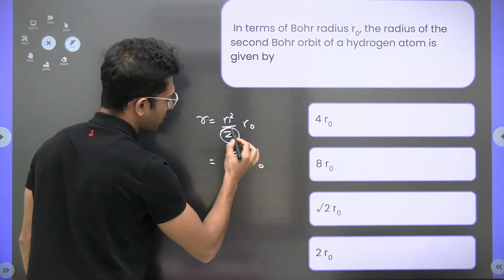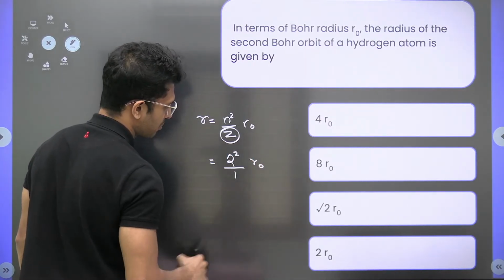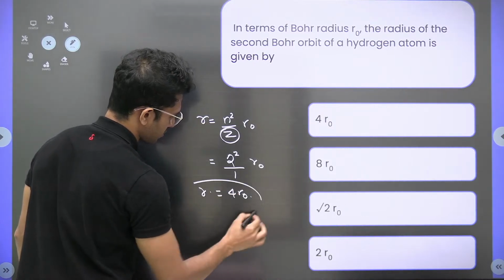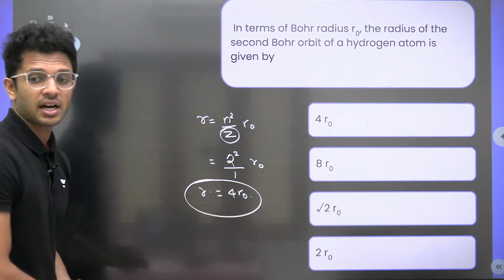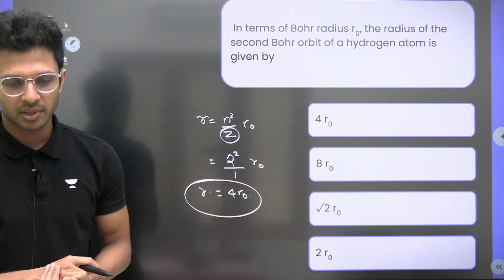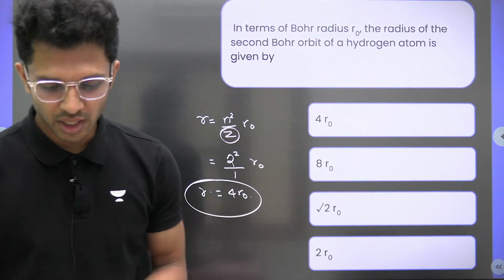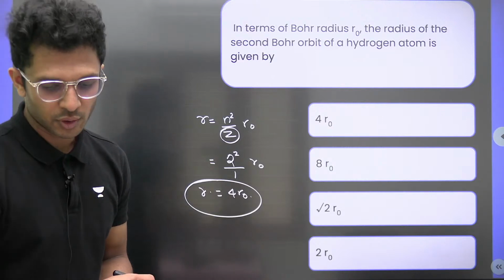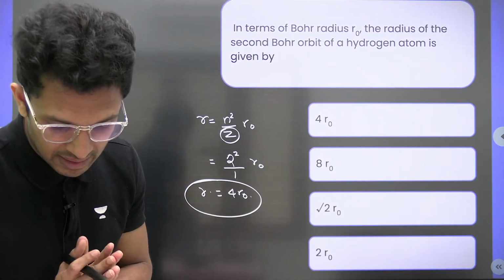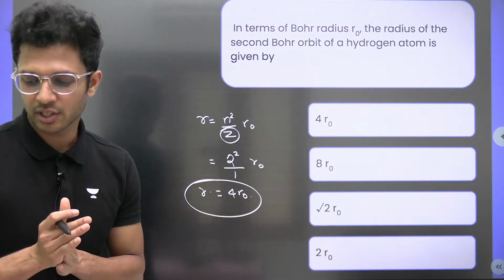Hydrogen atom ka atomic number z corresponds to atomic number 1. So 2 square is 4. So radius r is equal to 4r naught. Not a big question, है ना? Actually, we can say this is a Nannu Munnu question. Many of you have given the answers also. Very good. I'm so happy for you all. Sana A, Sumayya A. Good. Cool.